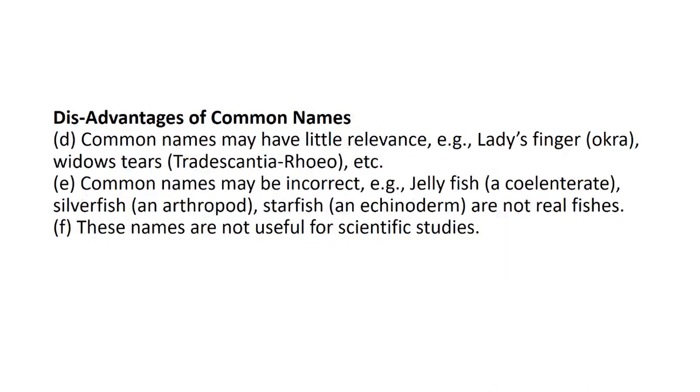Another disadvantage of common names is that they have very little relevance. Okra is called lady's finger, but okra has nothing to do with a lady's finger. Tradescantia has nothing to do with widow's tears. So the name is irrelevant or of little relevance.